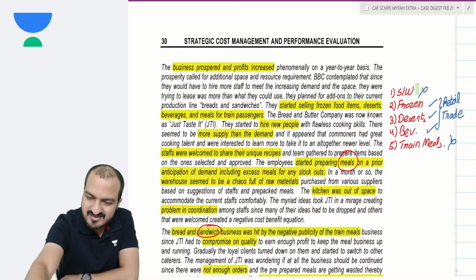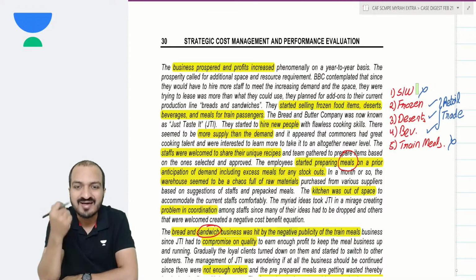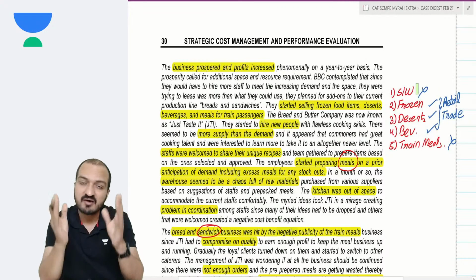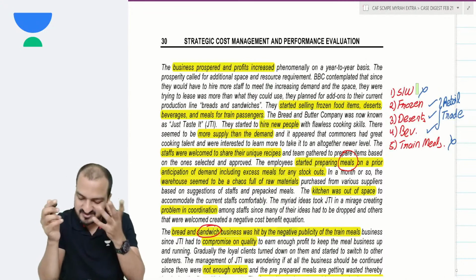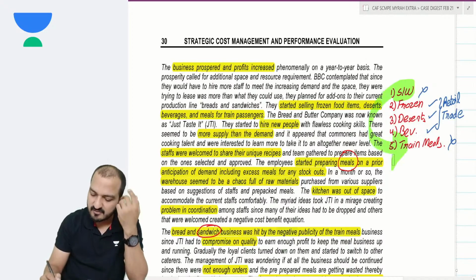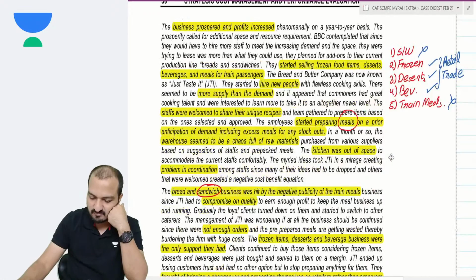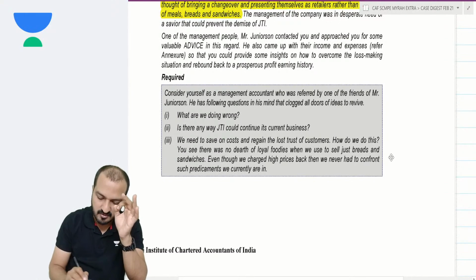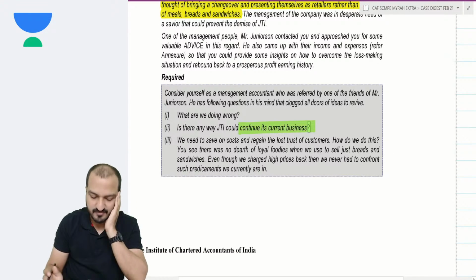Well, we can say that it is possible to continue if they make some corrections in their business model. Yes, they have chosen good products. Their sandwich product was actually a very good product, but it suffered because of the meal product. So if you suggest they make some changes and make things more organized, then it might be possible to continue the current business. We'll suggest that.